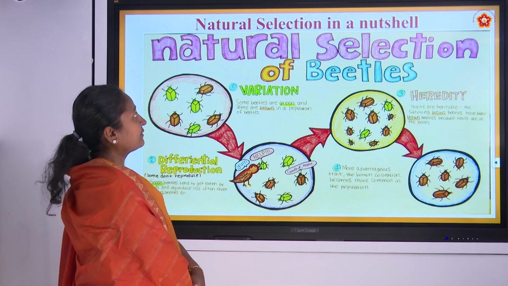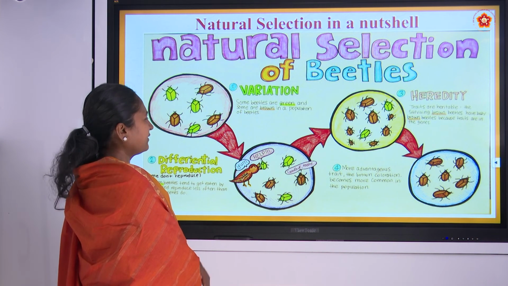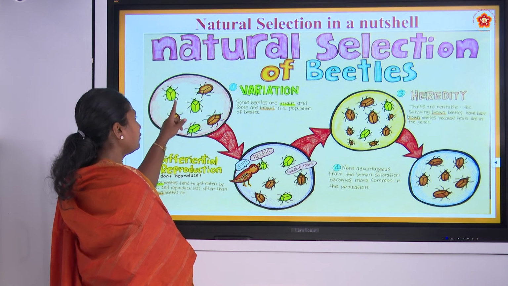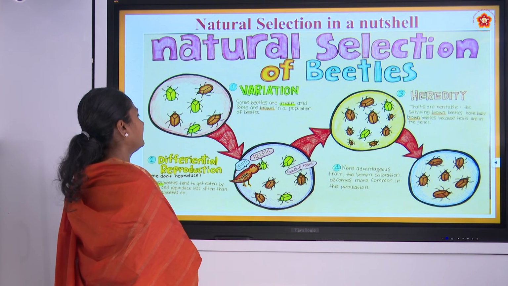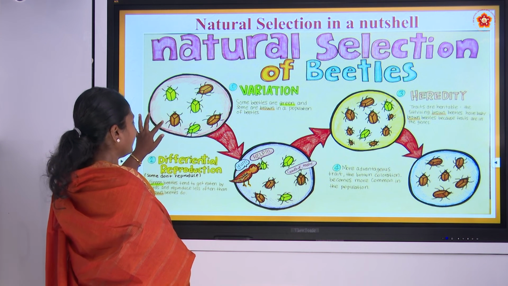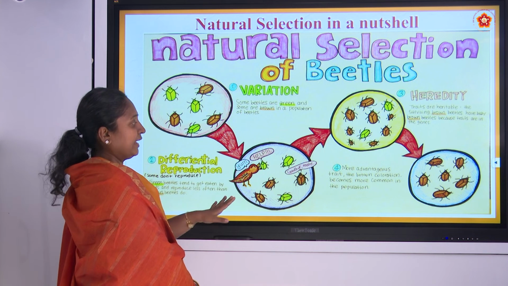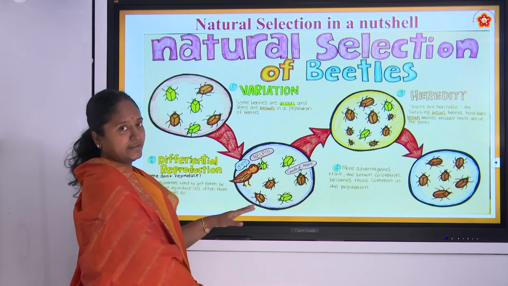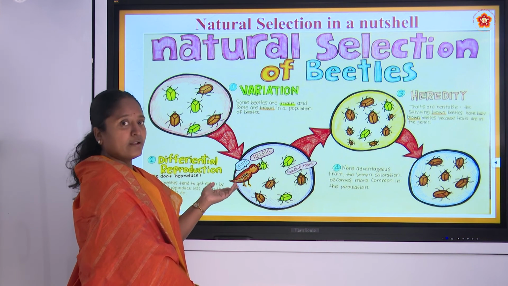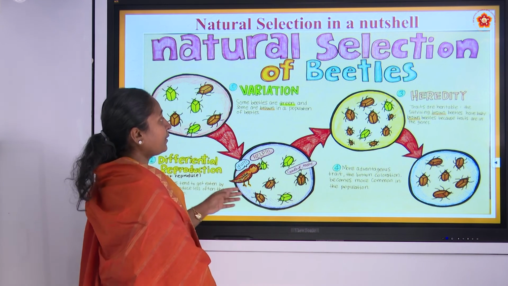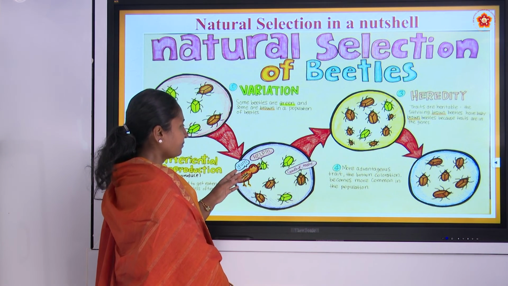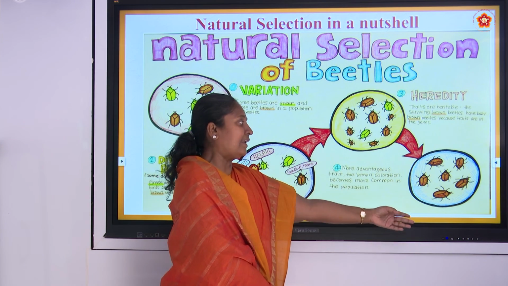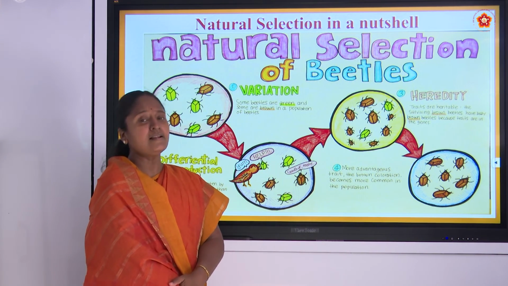With another example, we will see this natural selection, so that overall you can understand it properly. Here we can see two different colors of beetle present in the environment. One is green color, the other one is brown color. The birds preying on these beetles tend to eat the green color beetles, and it feels like it is very tasty, and they can take more beetles also. Similarly, the brown color beetles were not taken by the birds, and eventually the number of brown color beetles tends to increase, and finally we are left with only the brown color beetle in the environment.